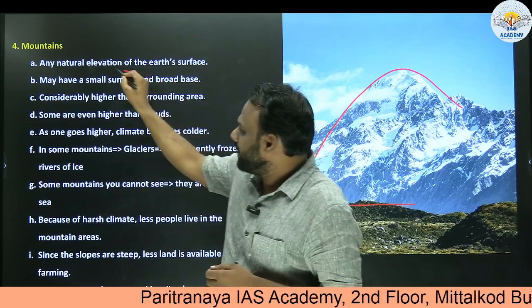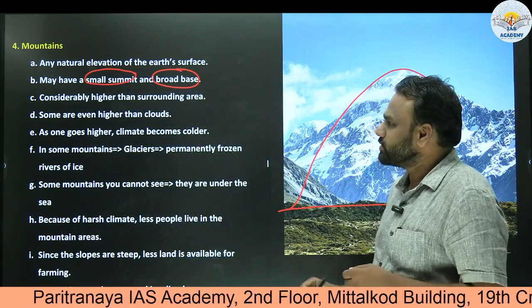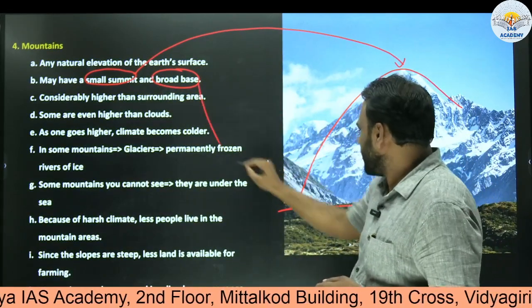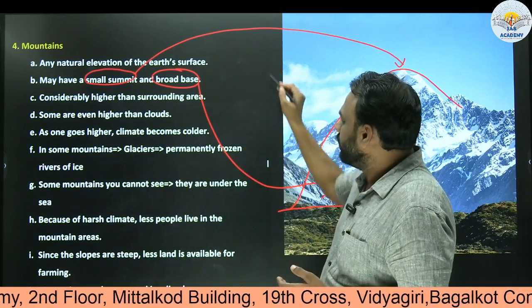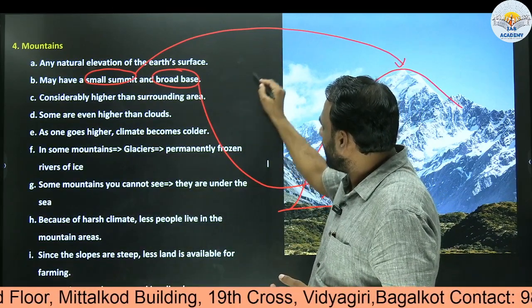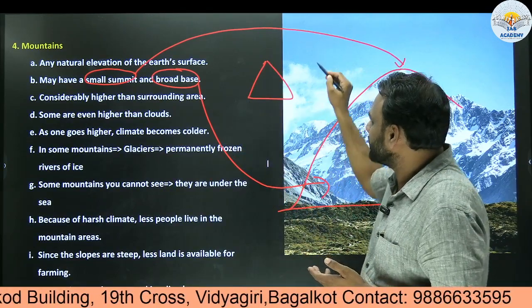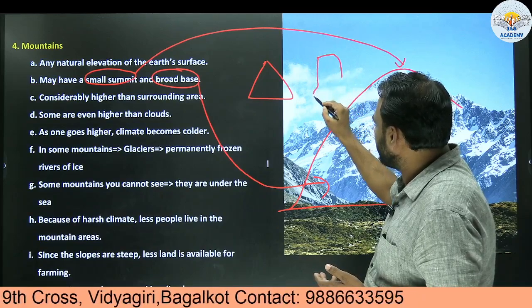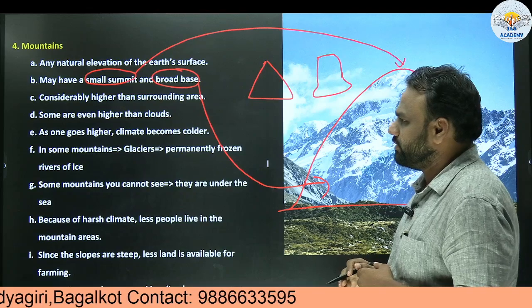They may have a small summit and a broad base. Summit means we are speaking about the peak. Base means we are speaking about this area. There may be a few mountains which have a small summit and broad base, and a few other mountains whose summit may be a bit broad and the base may also be broad. So these are different examples of mountains.